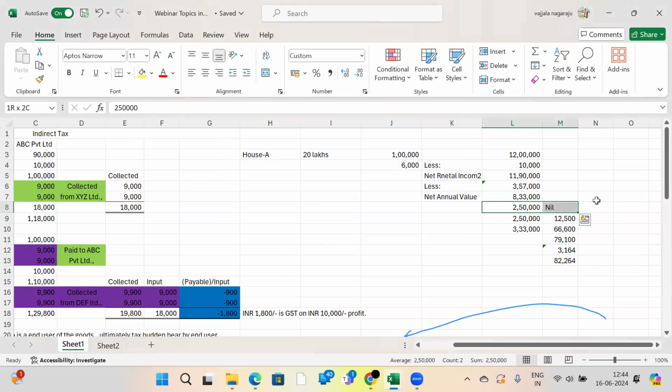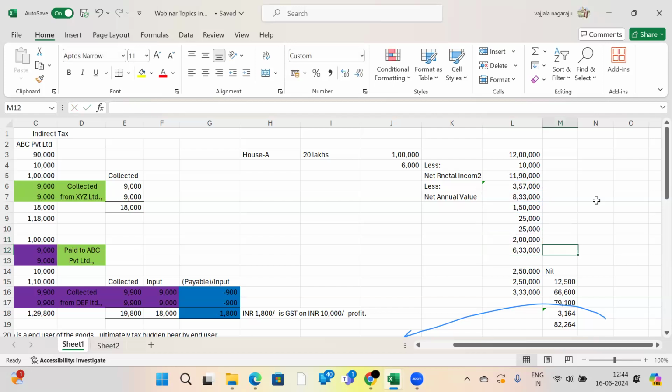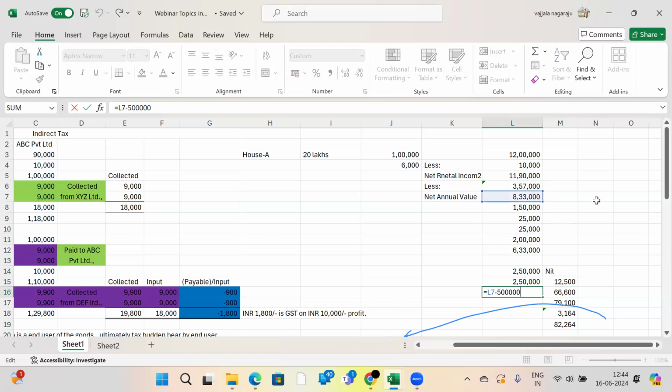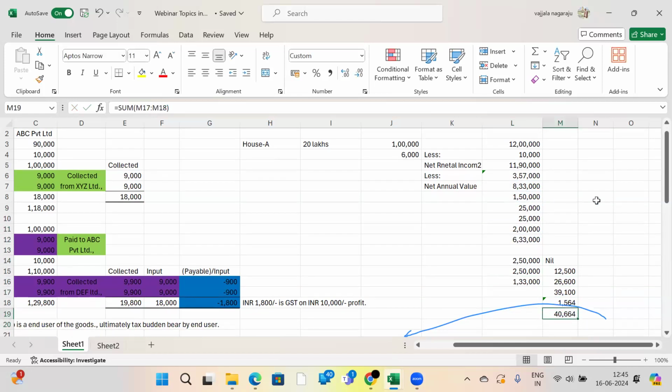Suppose on this 8,33,000, if you have any deductions, HRA, rent, insurance, everything, suppose tuition fees, medical insurance premium, donation to any trust, charitable institutions, like this. See, if you have, suppose, 2 lakhs rupees, 8,33,000 minus 2 lakhs rupees, 6,33,000. Then on 6,33,000, what is the tax you should pay? 40,664. That's it.